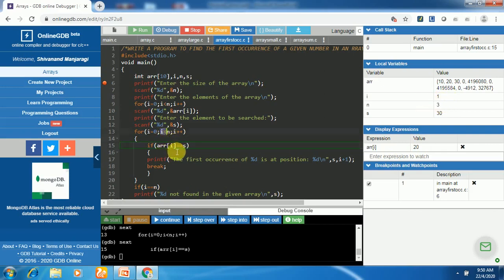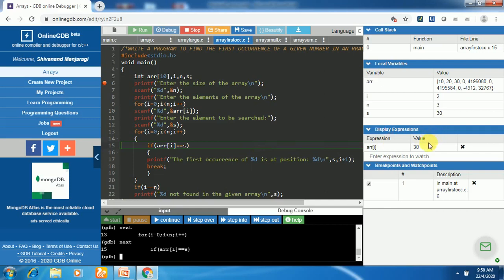Again, we are comparing this. What is array of I? Array of I is 20. It is not equal to key, that is 30. This condition is false. And this part will be skipped here. It has gone to next iteration. I is incremented by 1. I became 2. 2 less than 3. Condition is true here. It will enter into the for loop.